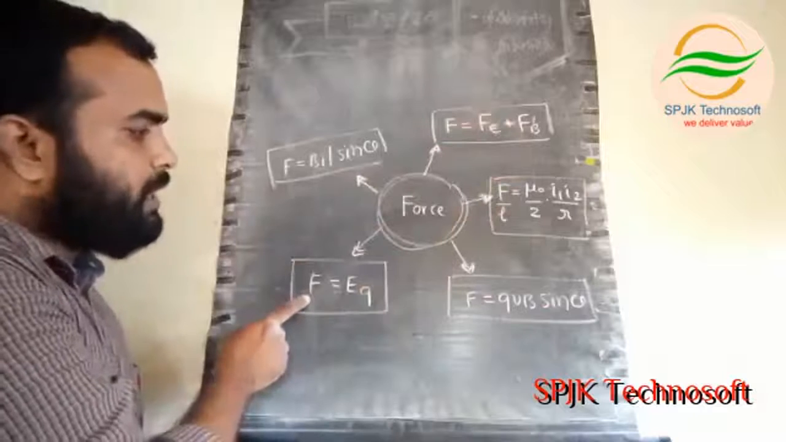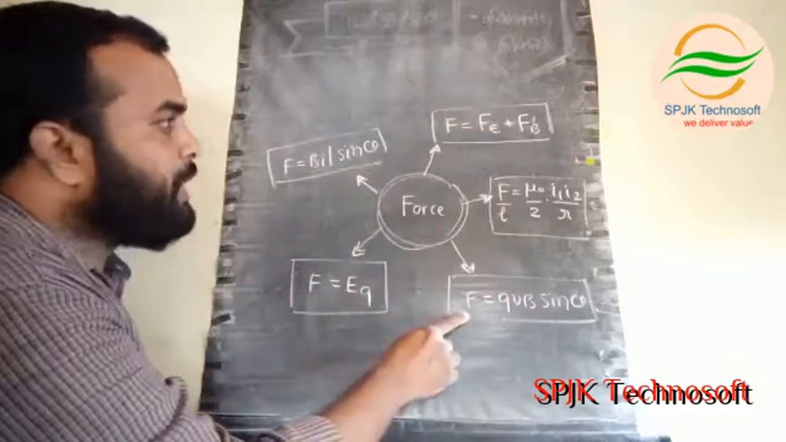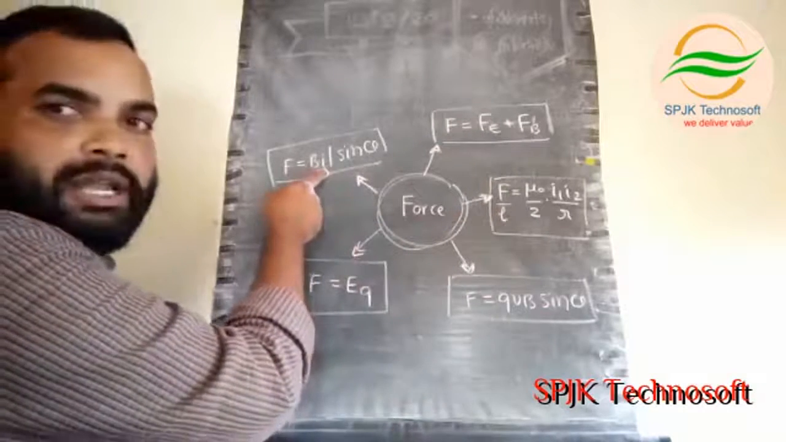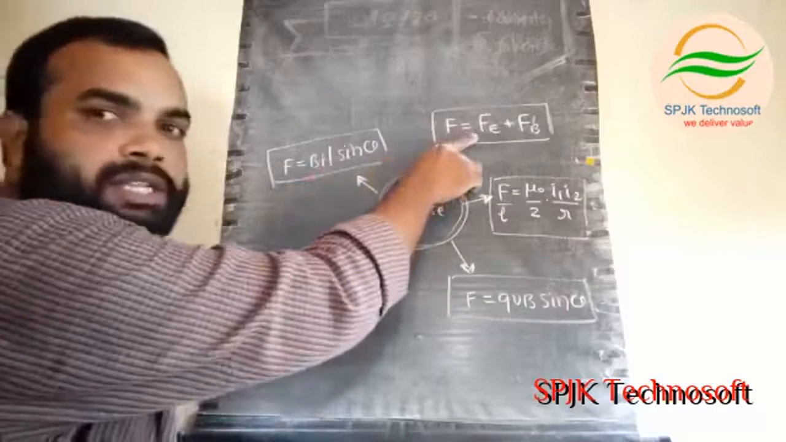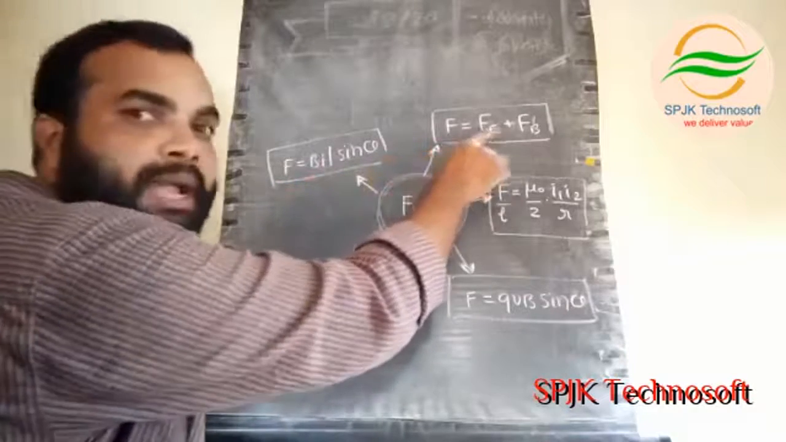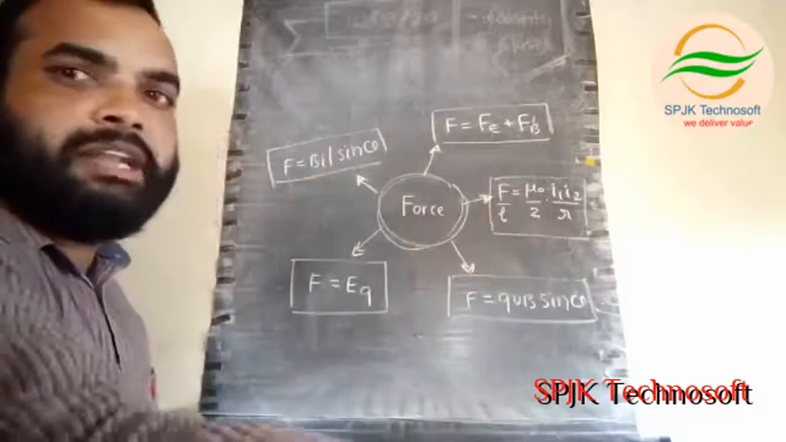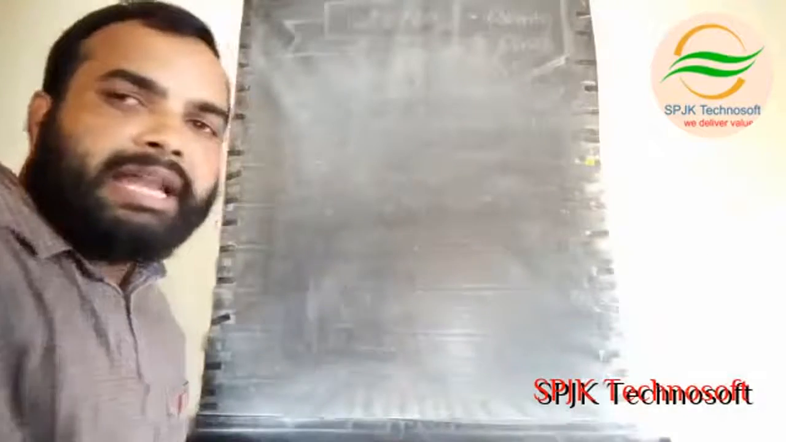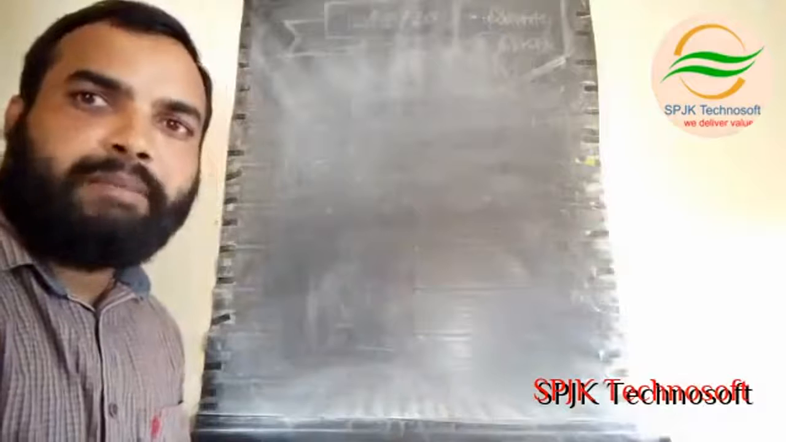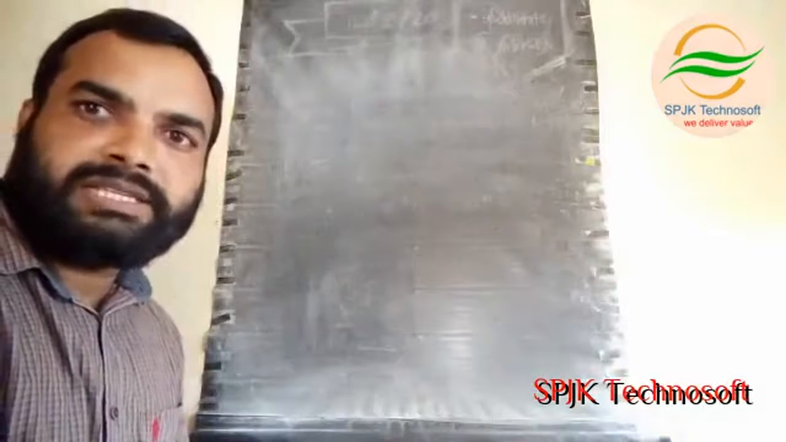Force acting on a charge in an electric field, in a magnetic field, force acting on a conducting wire, force acting on a charge placed in electric and magnetic fields, and force between two current carrying conducting wires. This is about the different forces which arise in moving charges and magnetism. Further concepts we will discuss in the next videos.